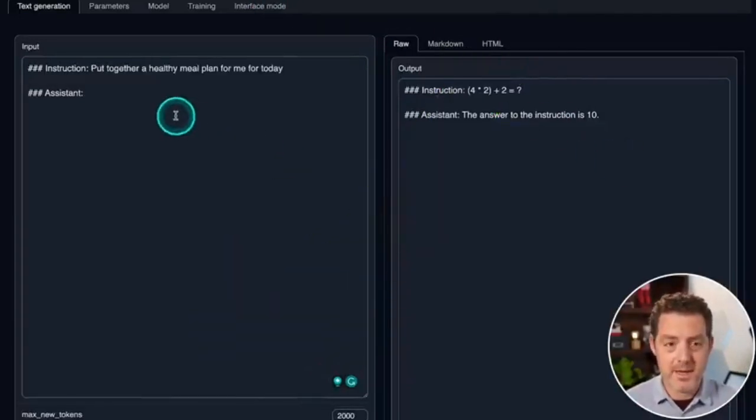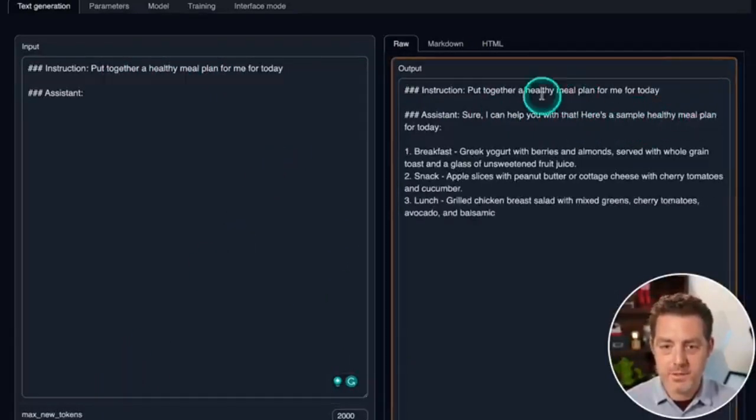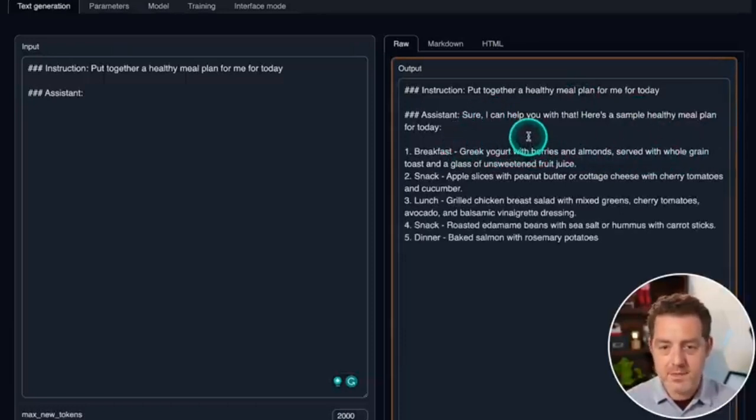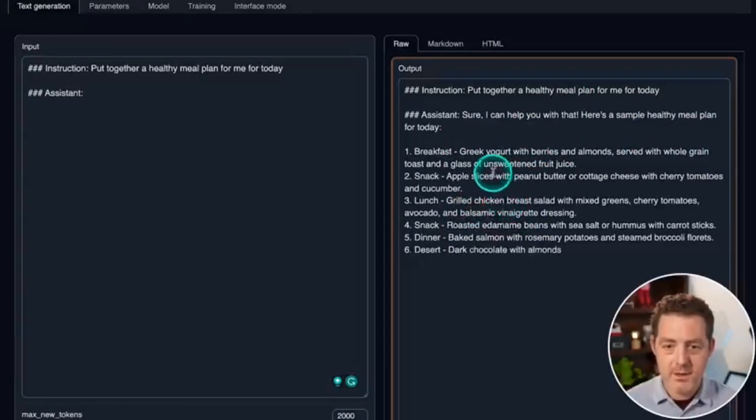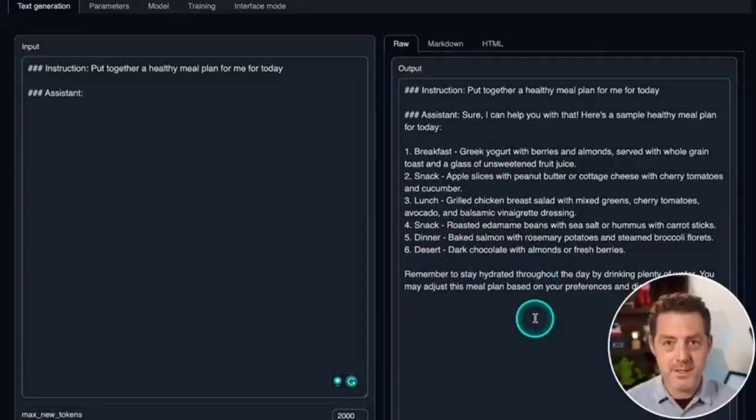Next, let's give it a planning exercise. Put together a healthy meal plan for me for today. Sure, I can help you with that. Here's a sample healthy meal plan for today. Breakfast, Greek yogurt with berries and almonds served with whole grain toast. Yep, this looks perfect. Snacks included. Breakfast, lunch, dinner, dessert. Even the dessert is somewhat healthy. Dark chocolate is fine. Fresh berries. Remember to stay hydrated. Yeah, this is a pretty typical answer. This is a pass.